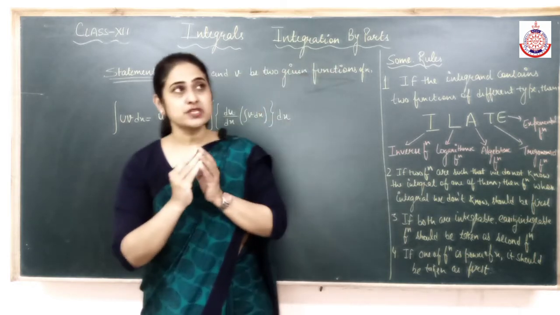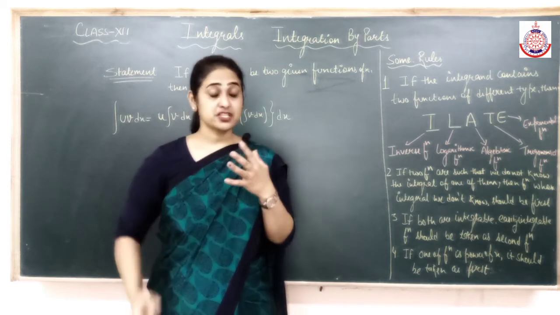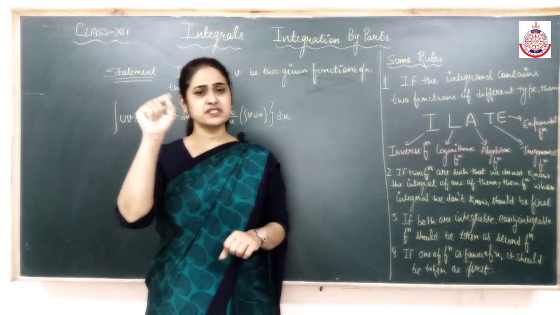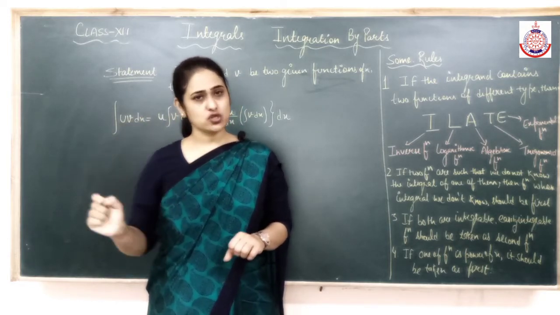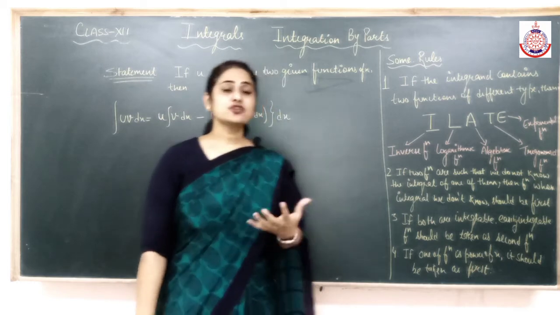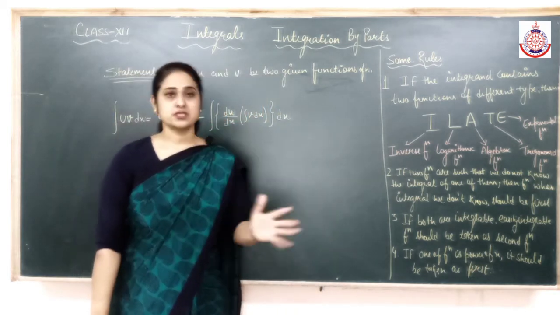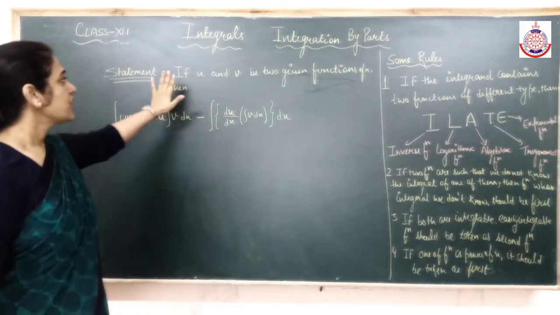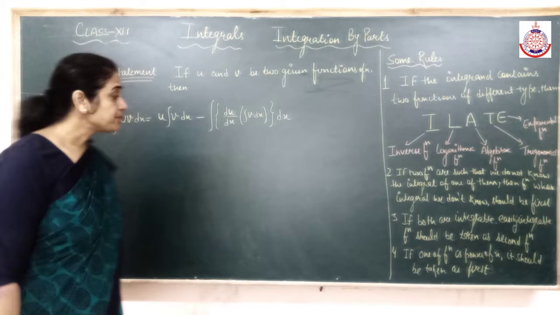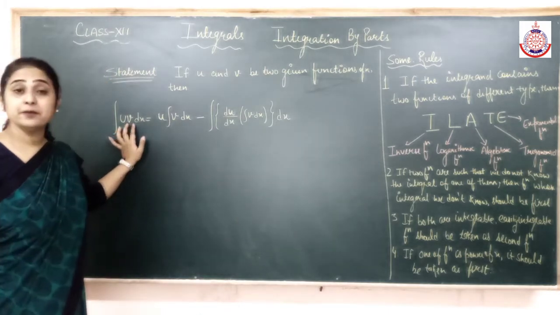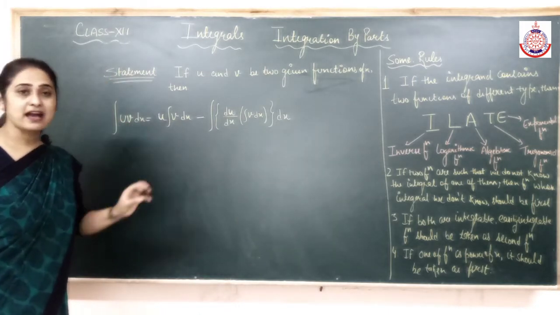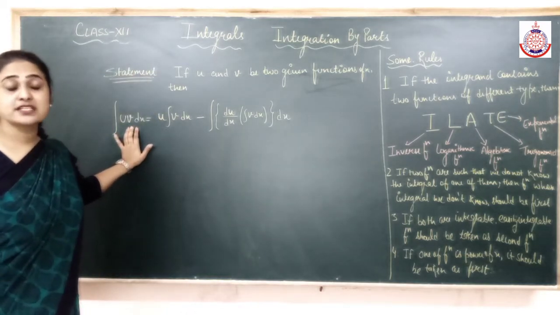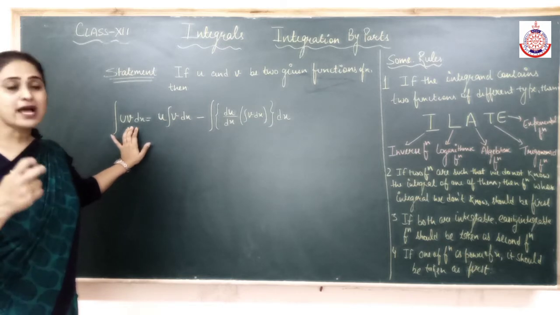Very important rule. You say the product rule of integration. We did the product rule in differentiation, remember? U into V rule. First function as it is, differentiation of second, plus second as it is, differentiation of first, remember? Now this is the product rule of integration. Suppose u and v are two given functions, and the integrand is in the form of a product of u and v. How to integrate it?